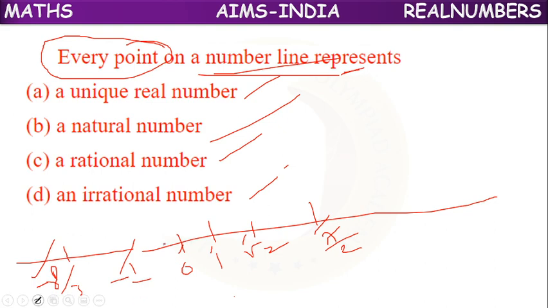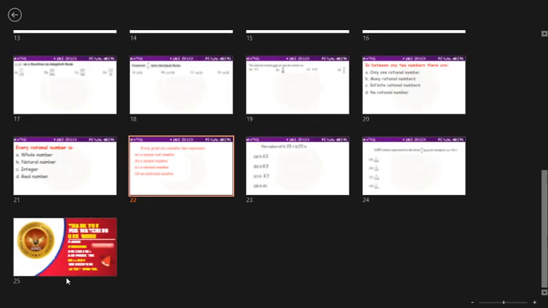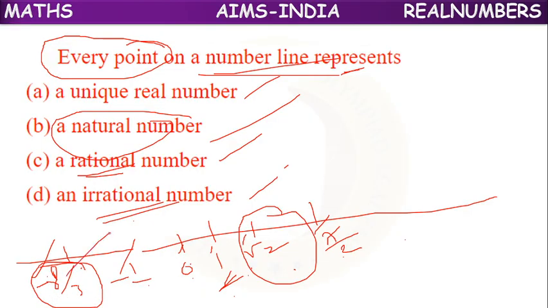Suppose I take natural numbers. Does every point belong to a natural number? No, only this one is a natural number. The remaining are not. So every point on a number line is not a natural number. Is every point a rational number? √2 is there on the number line, which is not rational. Is every point irrational? No, because 8 by 3 is there, which is a rational number.